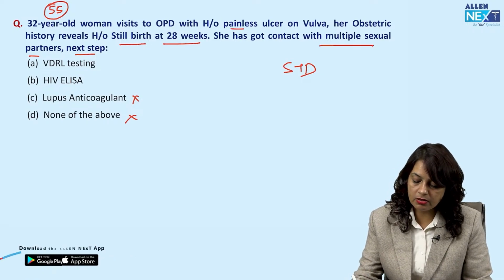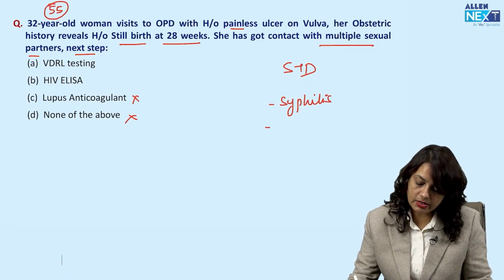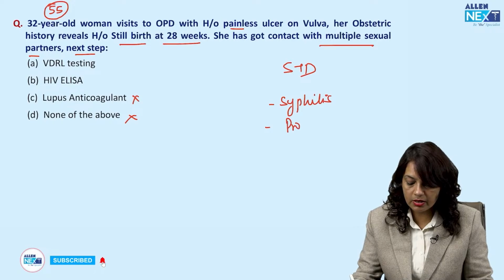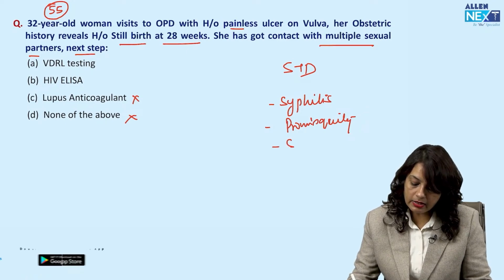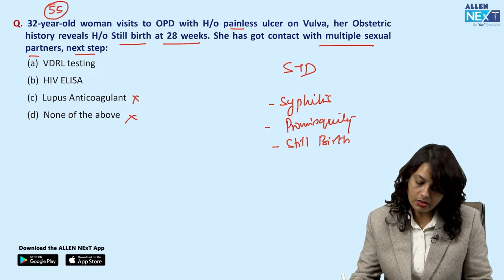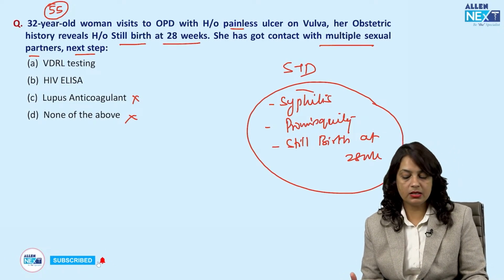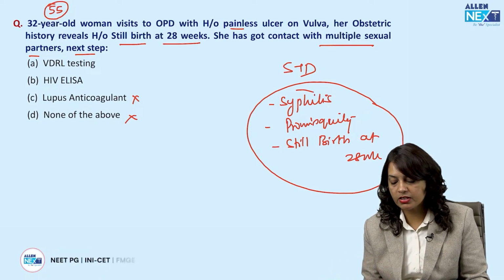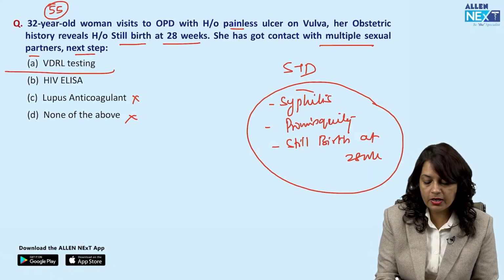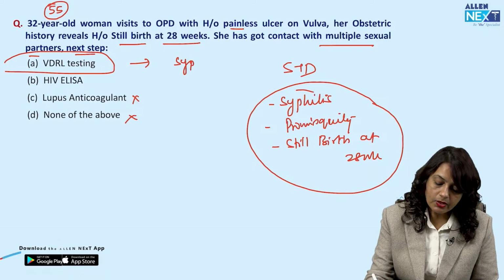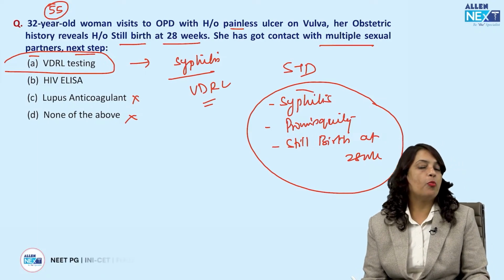Now, a painless ulcer goes in favor of syphilis. Okay, and there is a history of multiple sexual partners, so there is a history of promiscuity. And there is a history of stillbirth at 28 weeks. So painless ulcer, history of promiscuity, stillbirth in the previous pregnancy at 28 weeks, all of this goes in favor of syphilis infection. So the provisional diagnosis is syphilis.